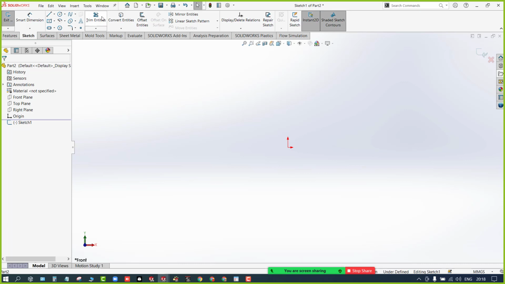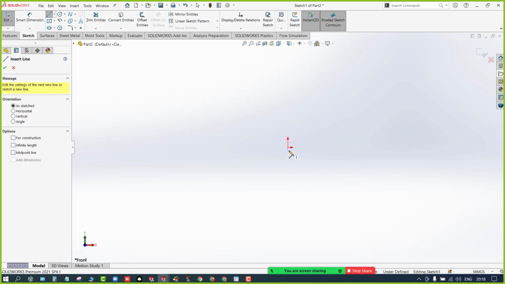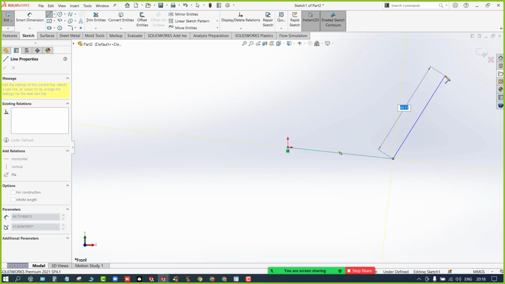Now I need to deal with the tools here. I'll select the line. Always try to create a rough sketch. So I'll create a rough sketch, which will look like this, isn't it?